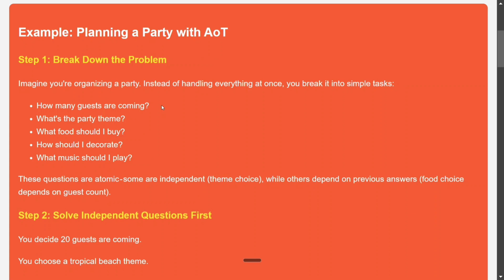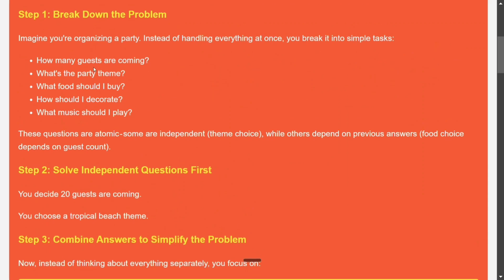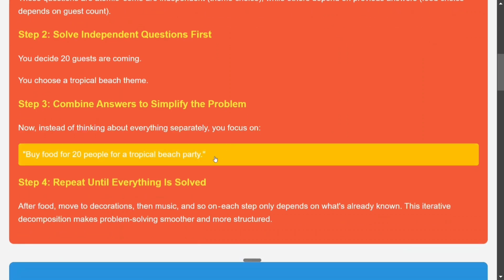Some are independent while others are dependent on previous answers. Like, what's the party theme? This is independent of any of these. Now when you talk about how should I decorate, depending upon the party theme you would be decorating, right? So this is a dependent question. Solving the independent questions first. You decided 20 guests are coming, you chose a tropical beach theme, so number of guests and the party theme are independent.